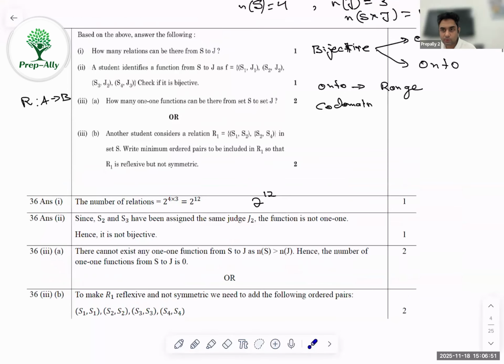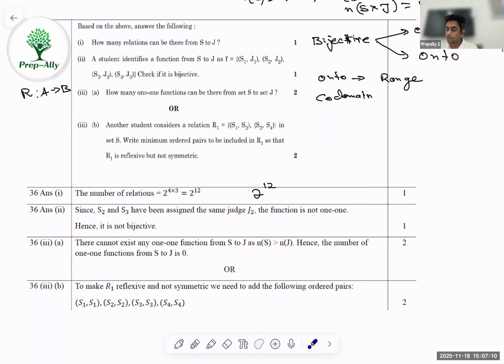And if you look at the last part, for the last section we have two parts: how many one-to-one functions can there be? And the second part is another student considers this relation R. In S, what is the minimum ordered pair included in R1, so that R1 is reflexive but not symmetric? So we have to talk about this also.